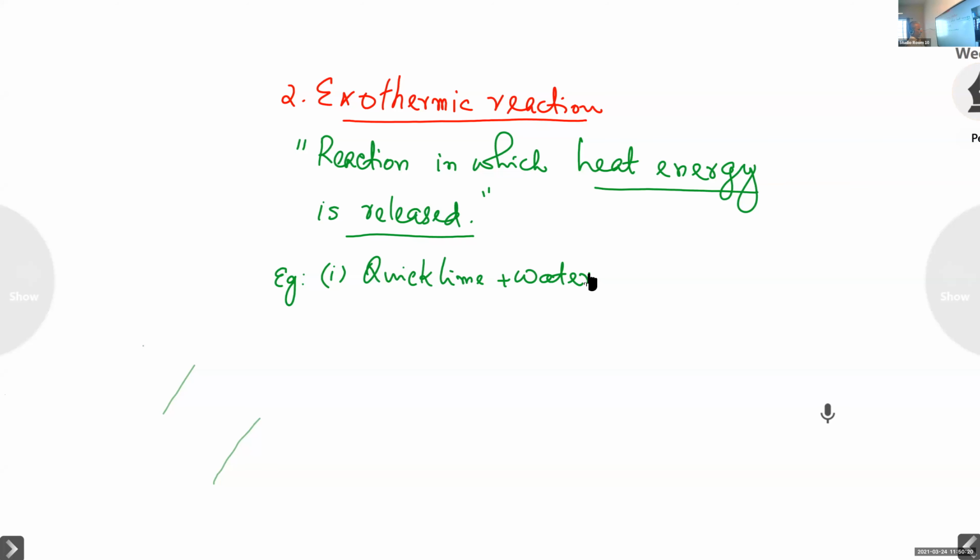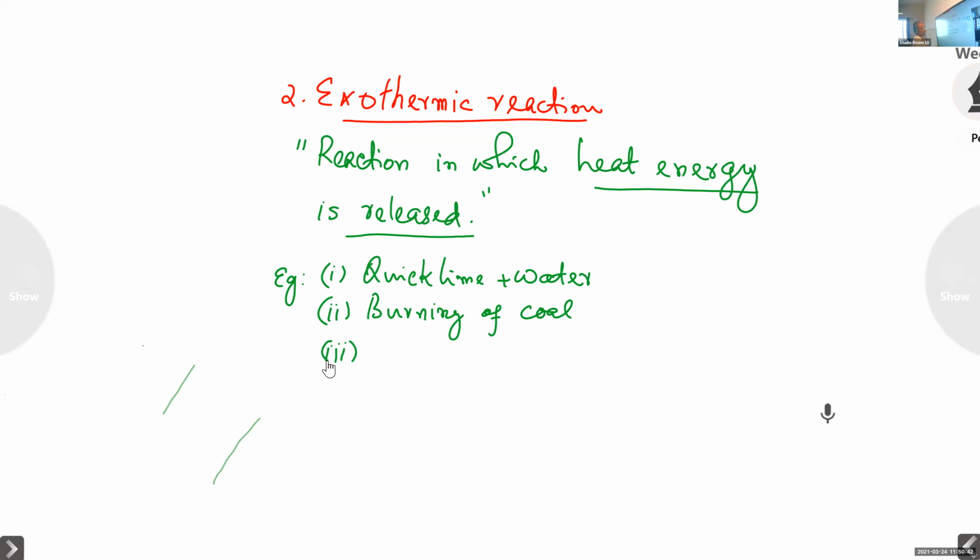Second one, burning of coal. That is also an exothermic reaction. You have seen that.